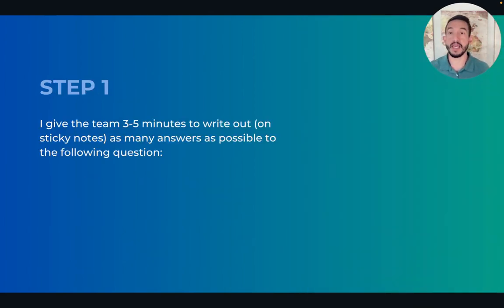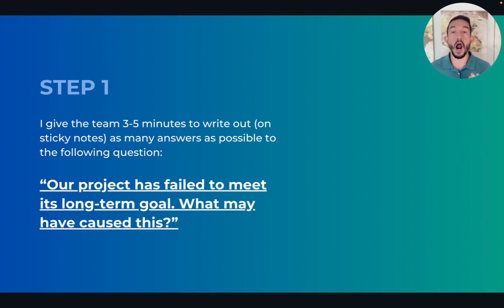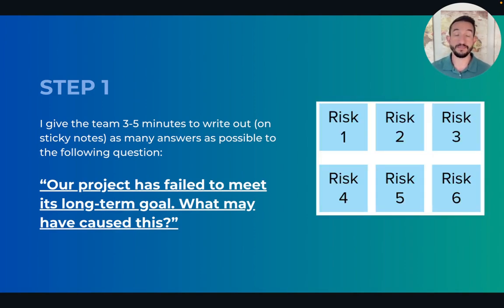Step number 1, give the team 3 to 5 minutes to write out on sticky notes as many answers as possible to the following question. Our project has failed to meet its long-term goal. What may have caused this? And so you're just having them brain dump on sticky notes as many risks as possible. We're not worried about what kind of risk or the quality of the risks. We want quantity over quality at this point.